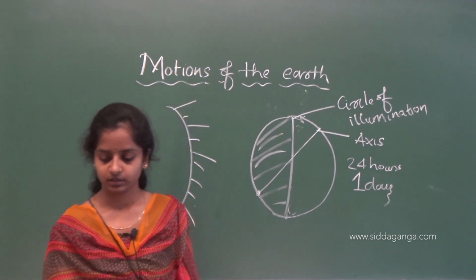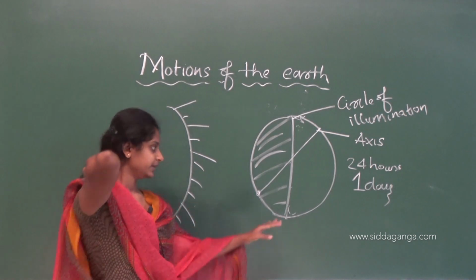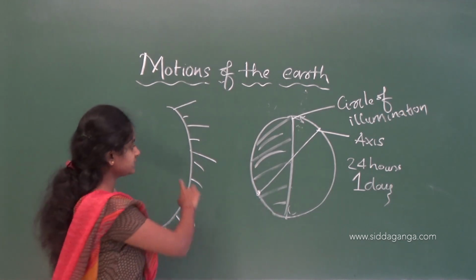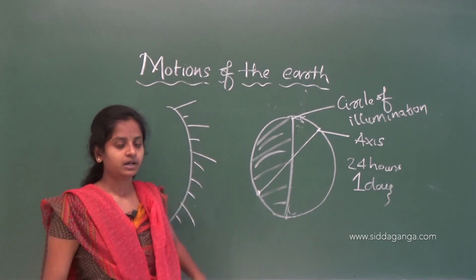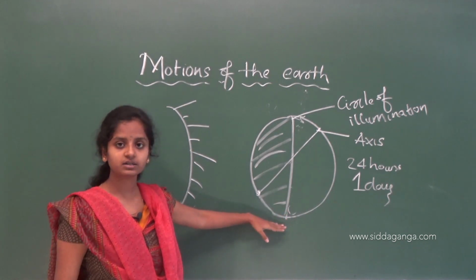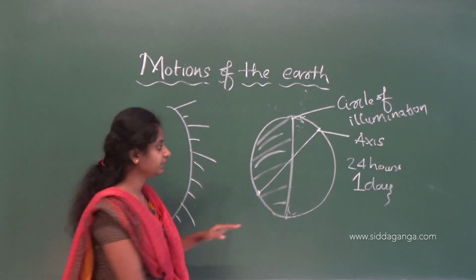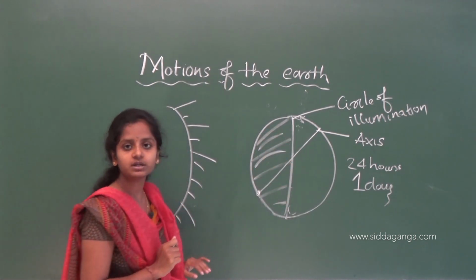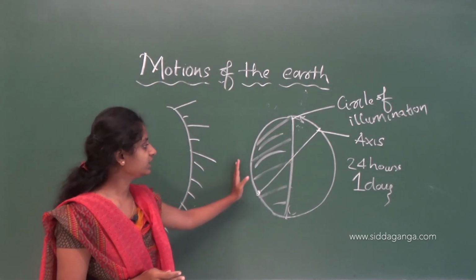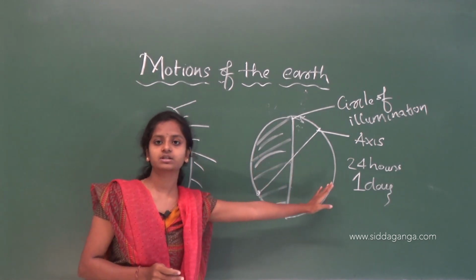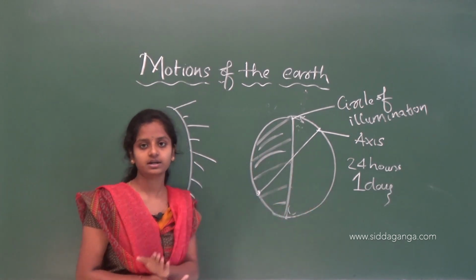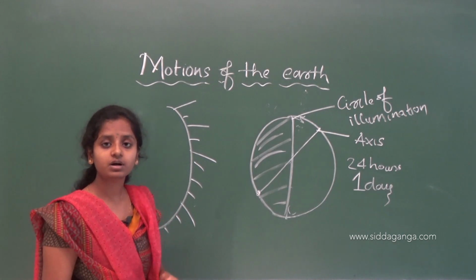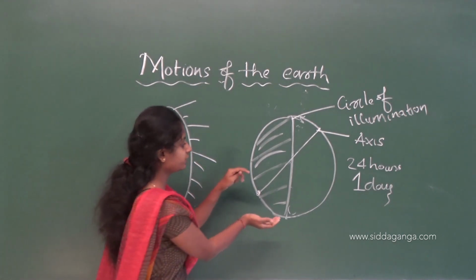Imagine this is the earth, and it is receiving light like this. If this earth does not rotate, if it is stagnant like this, then what will happen? Then we can only receive light on this side and darkness on this side, right? But our earth rotates.